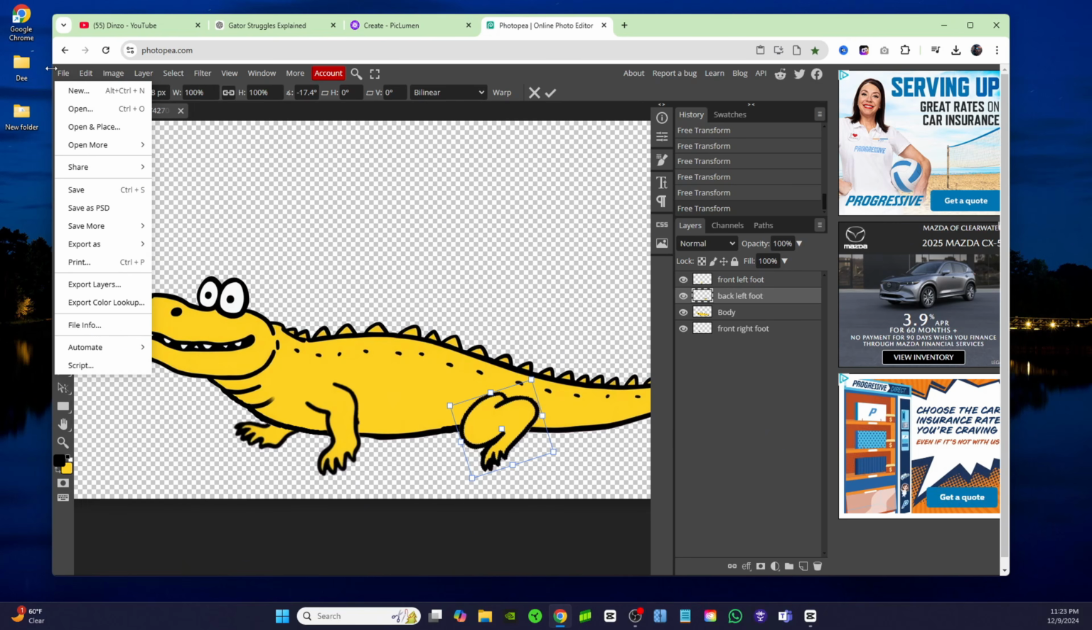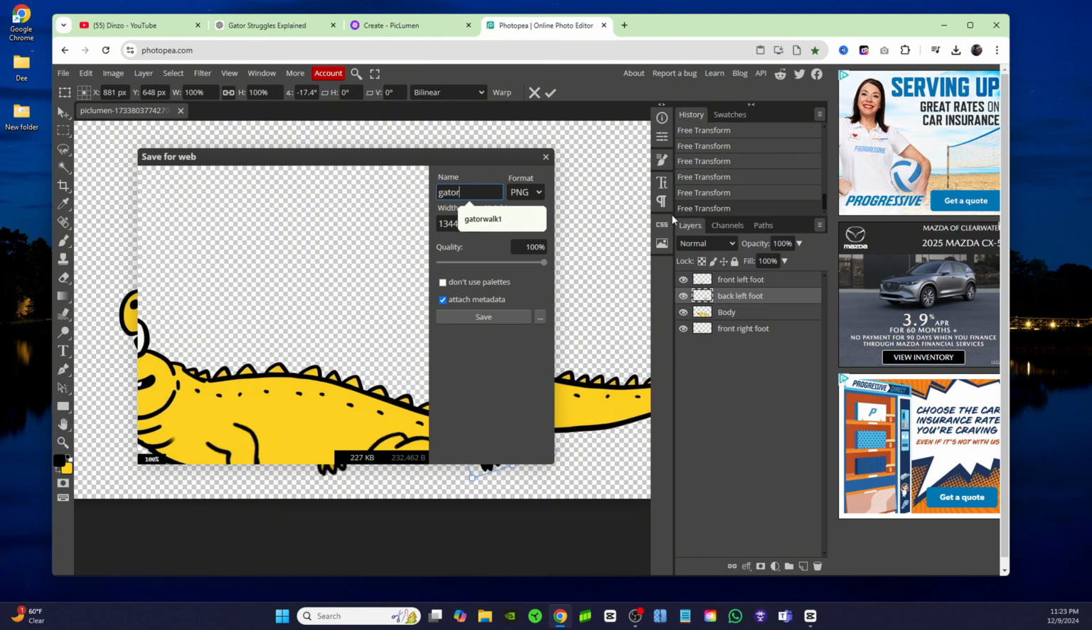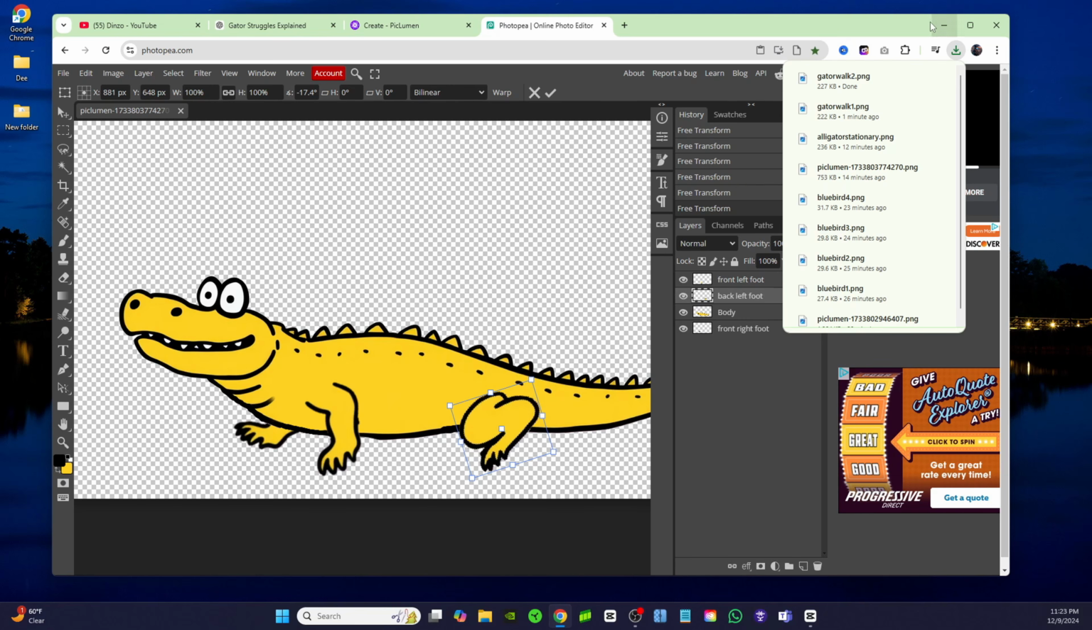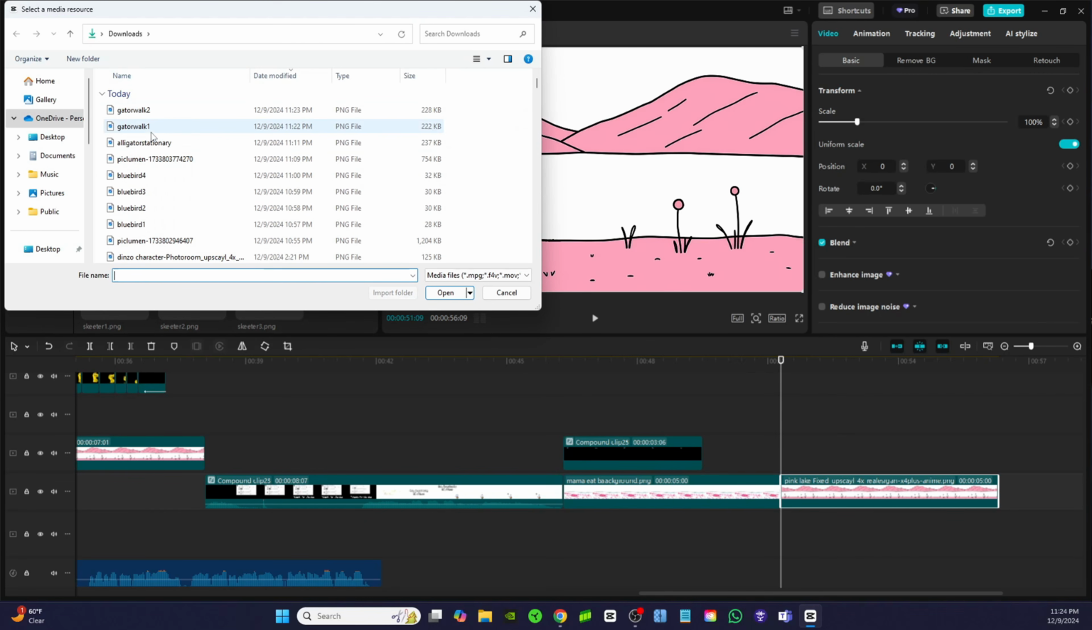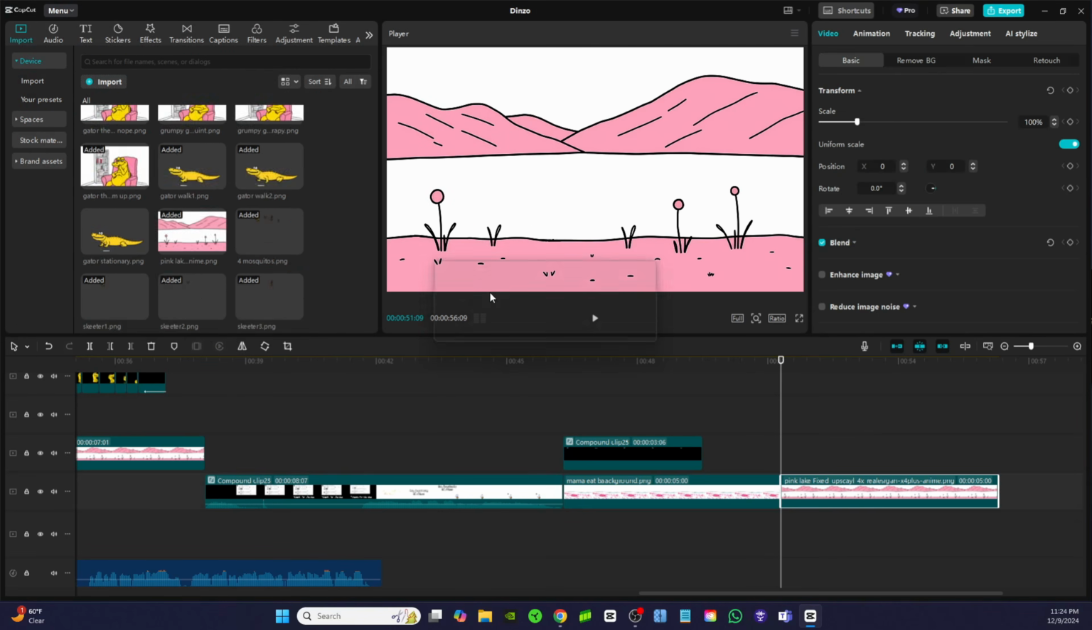Once again, we're going to export that, PNG, Gator Walk 2. Now let's go back into Capcut and let's figure out this animation, and we'll just make the animation with this background. I'm going to import those 2 images that we just made, Gator Walk 1, Gator Walk 2, and I'm also going to bring in the stationary one. So let's click all those and open those up.